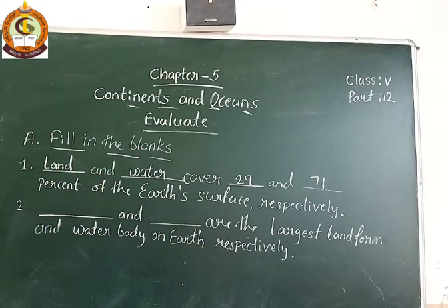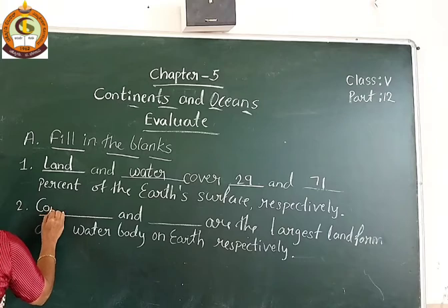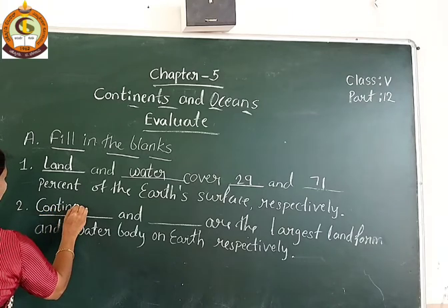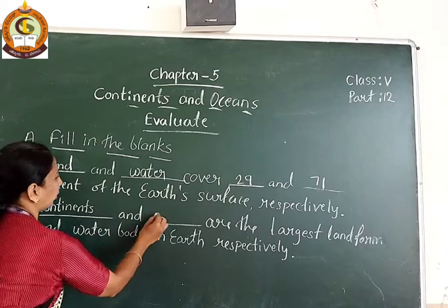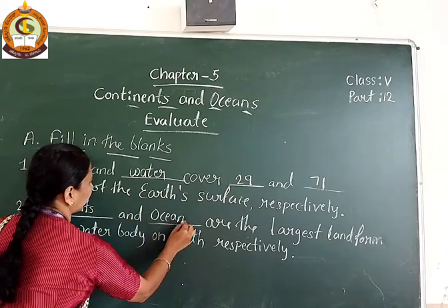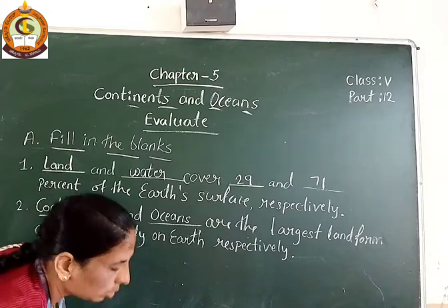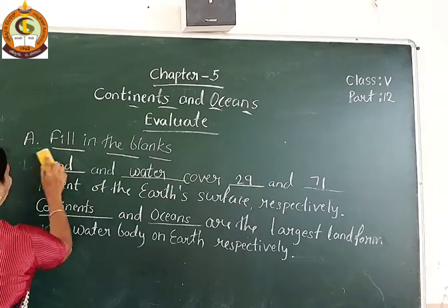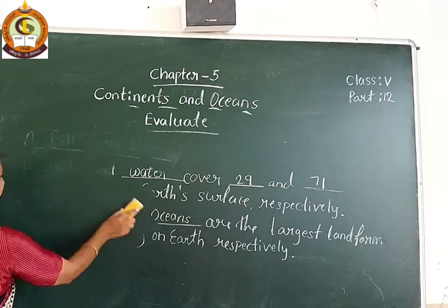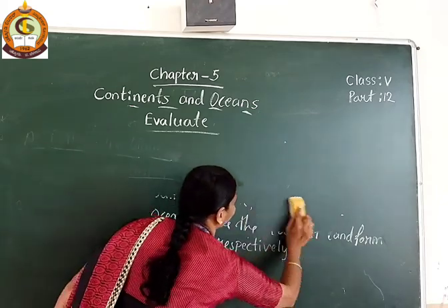See students, question number 2 is here now. Dash and dash are the largest landform and water body on the Earth respectively. So the answer is continents and oceans. Continents and oceans are the largest landform and water body on Earth respectively. So these 2 questions are completed. Next question, fill in the blanks. I am continuing.